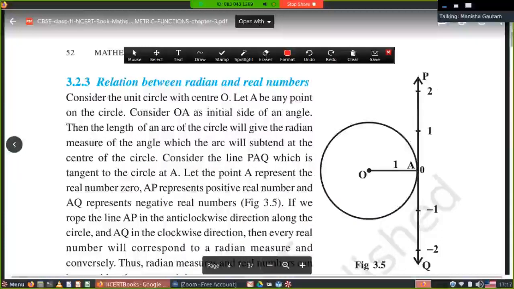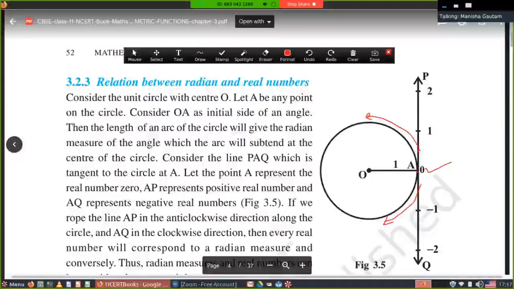Here is the relation between radian and the real number line. As the circle is drawn here, one line passes through the point of contact. This is the point of contact, and 0 is the point where it is marked here. When I start to rotate this number line, which is the real number line, on this circle, radian and real number become corresponding to each other.